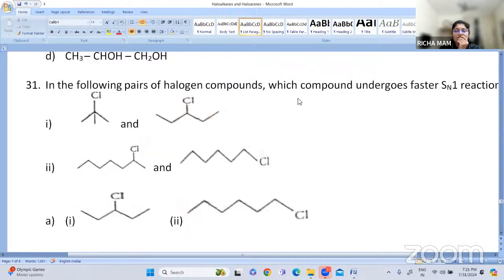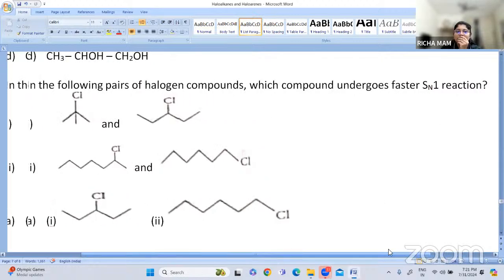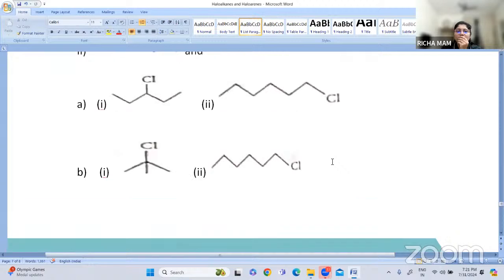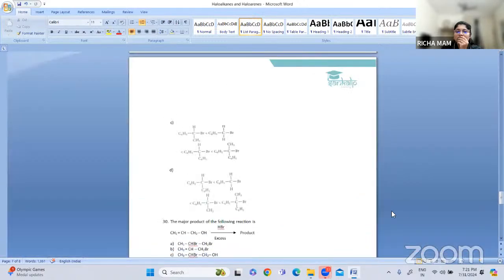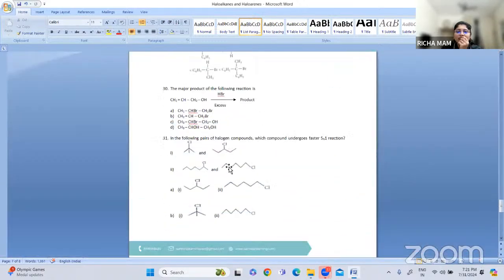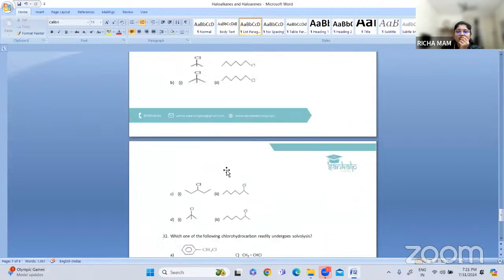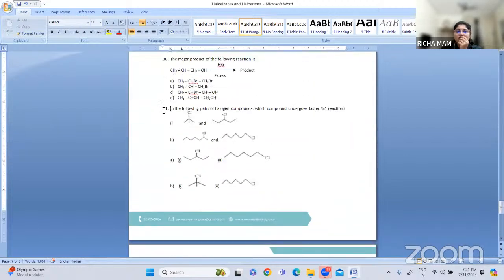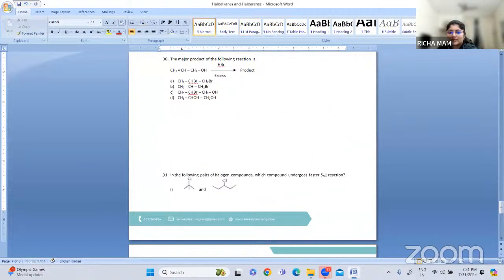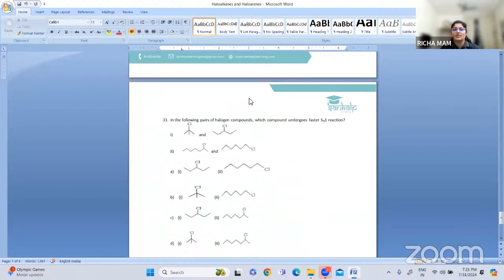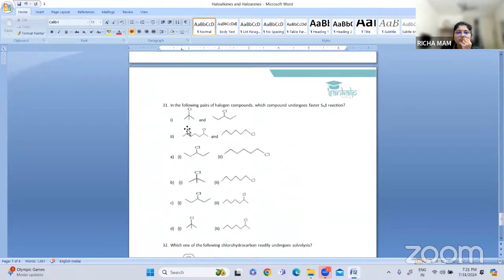In the following pairs of halogen compounds, which compound undergoes faster SN1 reaction? They have given you compounds, and you have to tell which will undergo the faster reaction. These are compounds 1 and 2. I'll just zoom it.